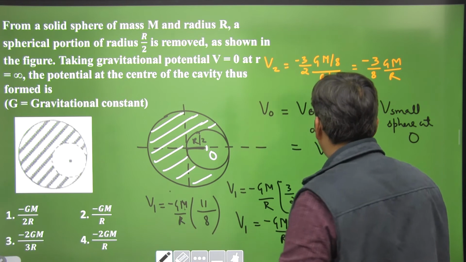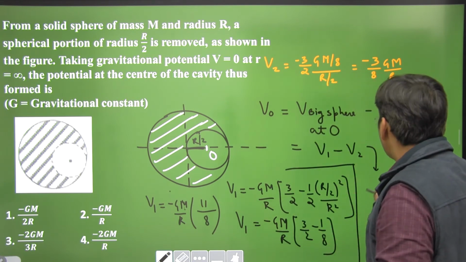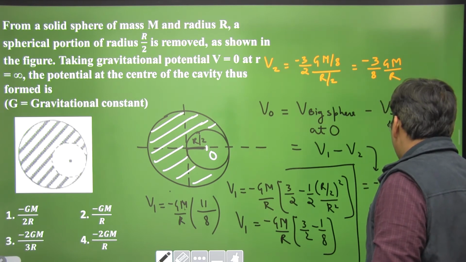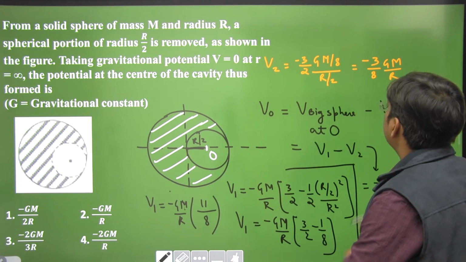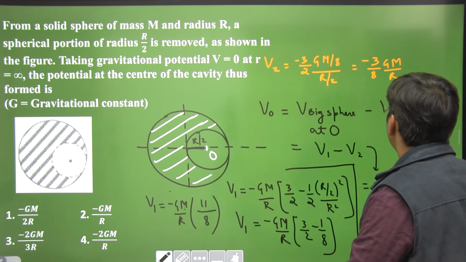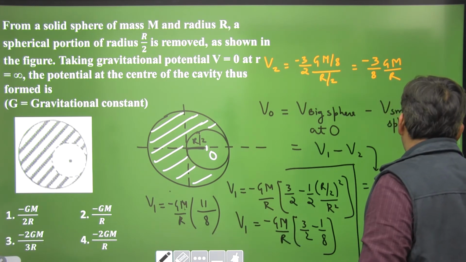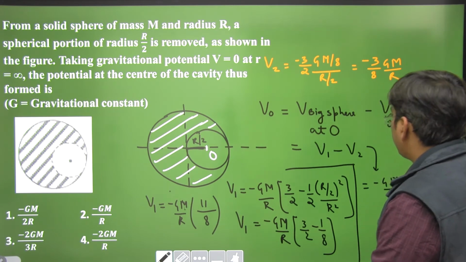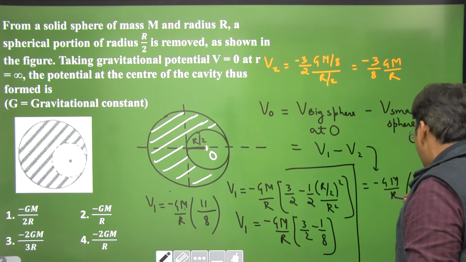V1 minus V2 comes out to be minus GM by R times 11 by 8, minus V2. V1 is minus GM by R times 11 by 8, correct.